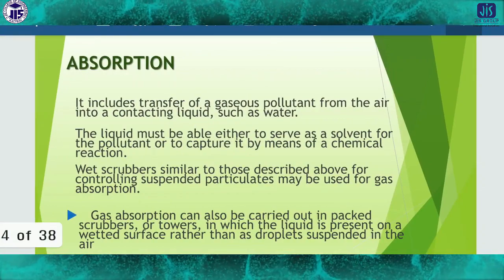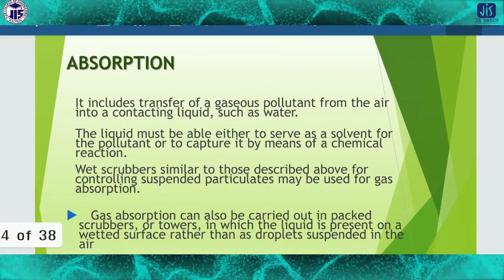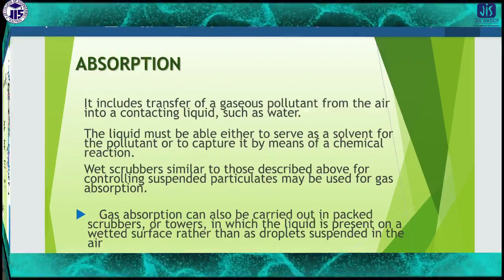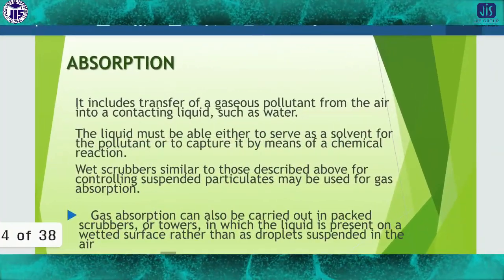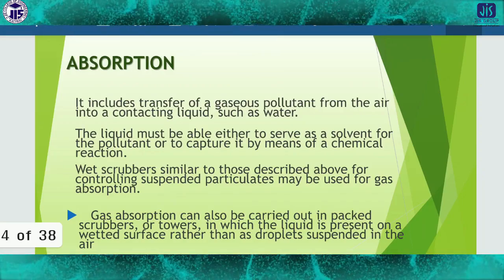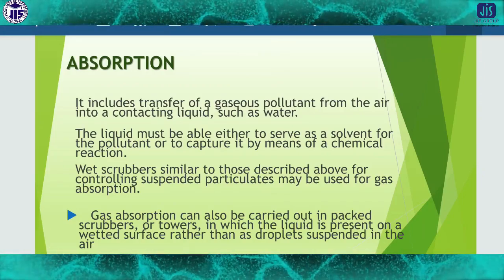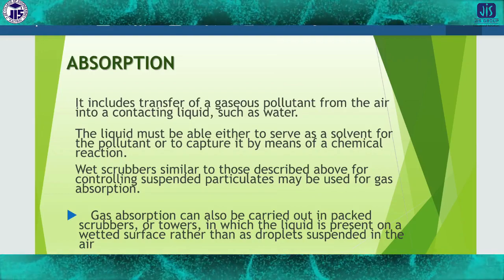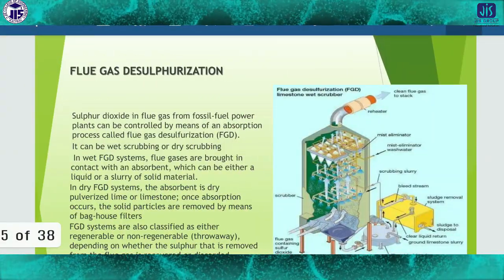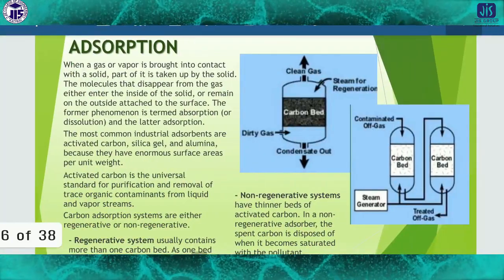Absorption includes the transfer of gaseous pollutants from the air into a contacting liquid such as water. So by this process we can control the generation of air pollution.